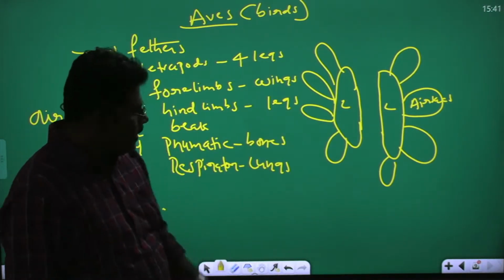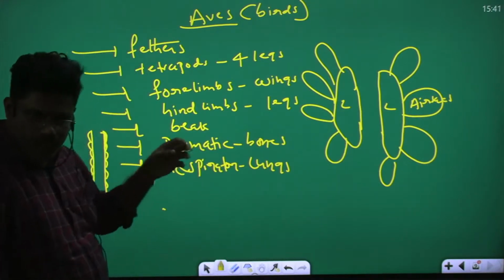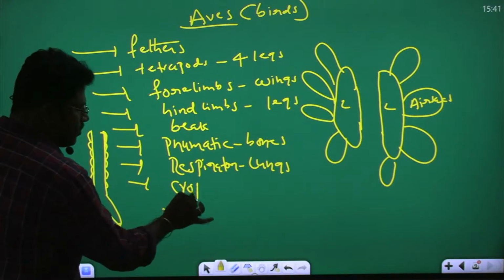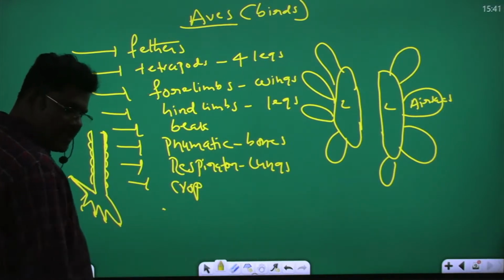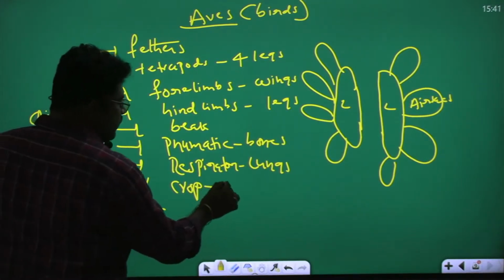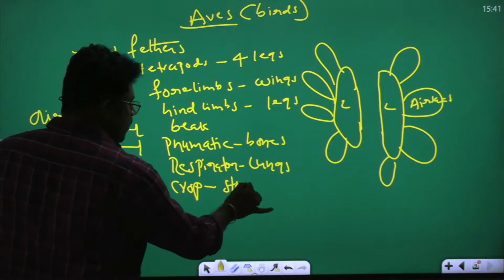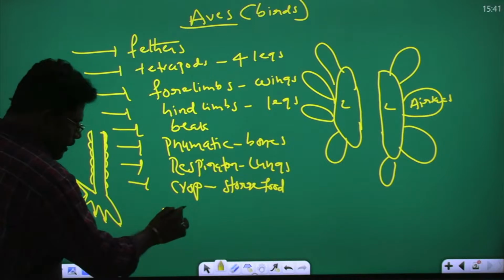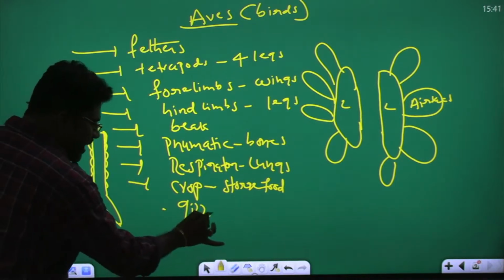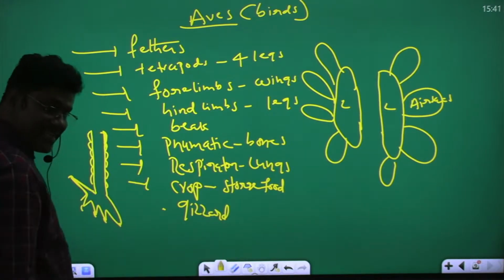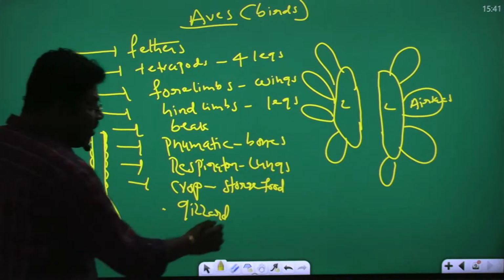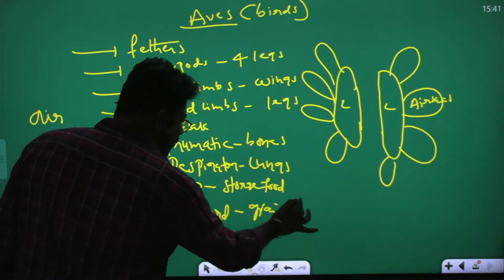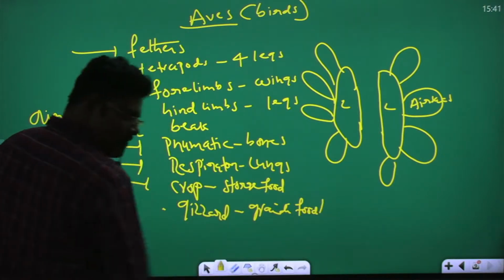You understand? In a bird's digestive system, the crop is present. What is present? Crop, useful for storage of food. In a bird's digestive system, the gizzard is present. Gizzard is useful for grinding of food. You understand my point?